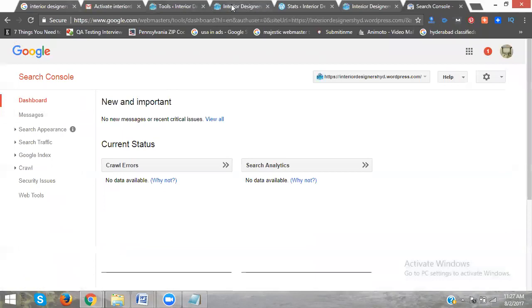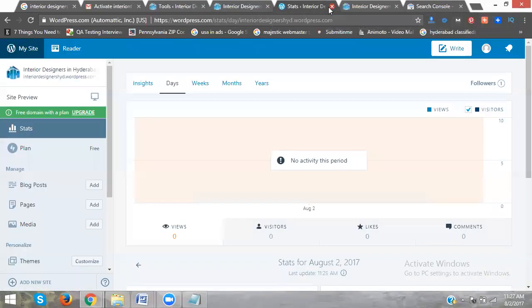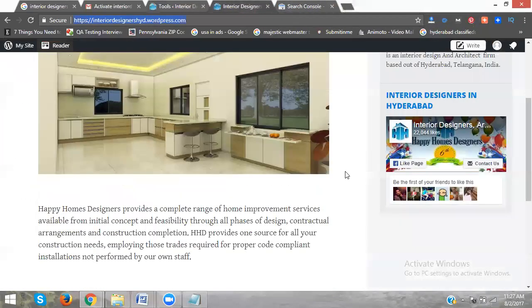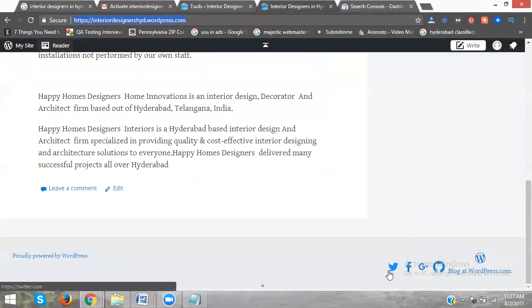Now, in our website, we are adding social icons, yes or no? Twitter, Facebook, Google Plus are there. I have added social icons. How to add the social icon in your WordPress? When you click Facebook, it opens Facebook here. Facebook.com, it's not our page. I have to show my page here.